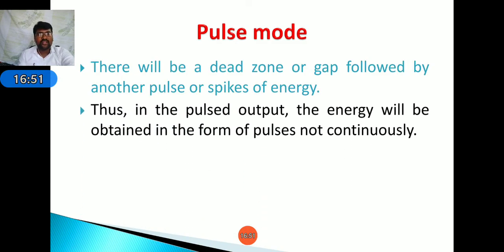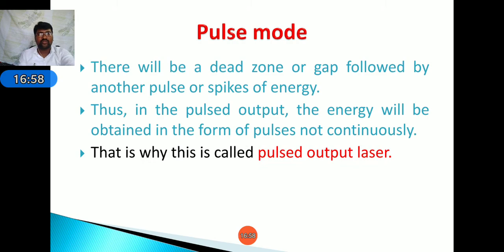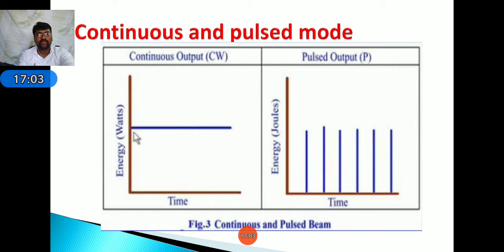Thus in pulse output the energy is obtained in the form of pulses, not continuously. Therefore it is called the pulse output laser. This is the difference between the continuous and pulse mode. Here the laser medium output is not continuous, it is in pulse mode, and over time it changes.